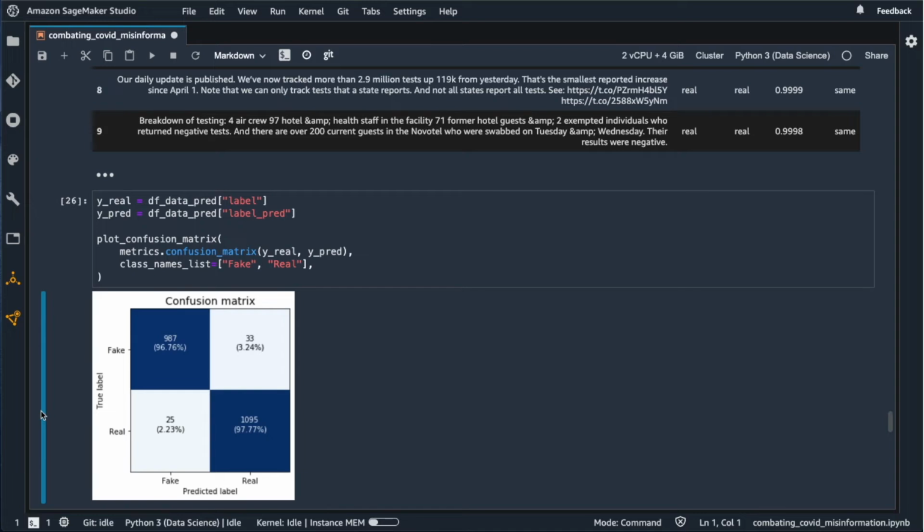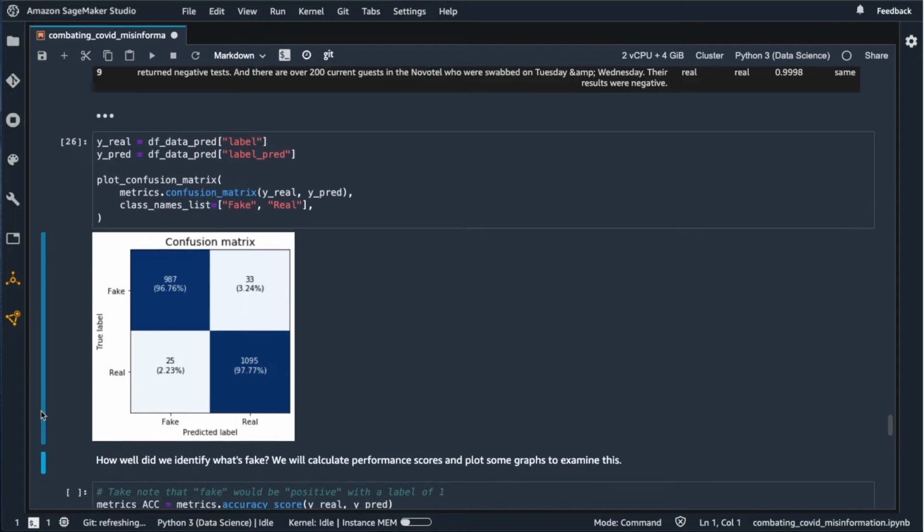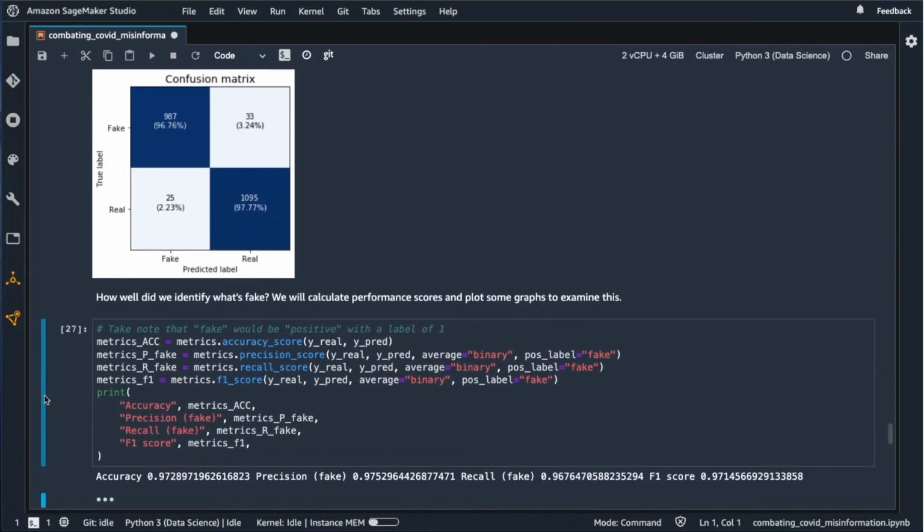Let's calculate some scores using the predictions made on the test dataset to see how well we have identified what is fake versus what is real. Take note that if you create your own model, the numbers that you get can vary because of randomness. With that, I will now pass the time to Wei Liang, who will show you how to apply the output model in applications that people can interact with to find out if information is trustworthy.